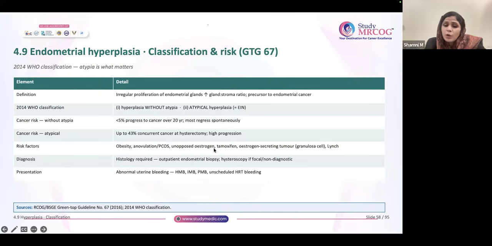So, generally, you require histology. And here, remember, outpatient endometrial biopsy is enough. Only if it is focal, or if you're not able to diagnose with outpatient endometrial biopsy, hysteroscopy is considered. And these people generally present with abnormal bleeding: intermenstrual bleeding, postmenopausal bleeding, unscheduled HRT bleeding, etc.